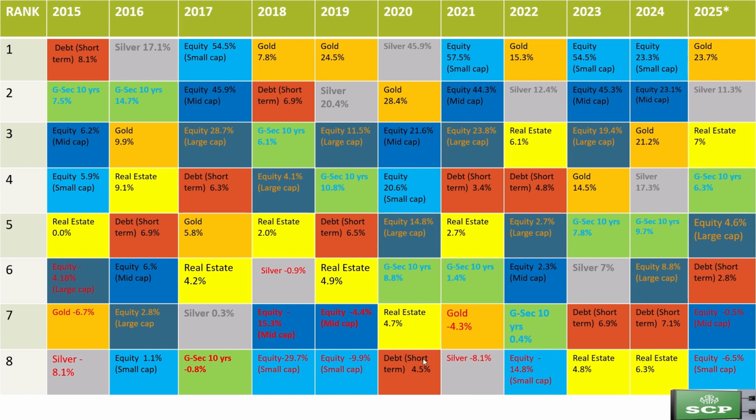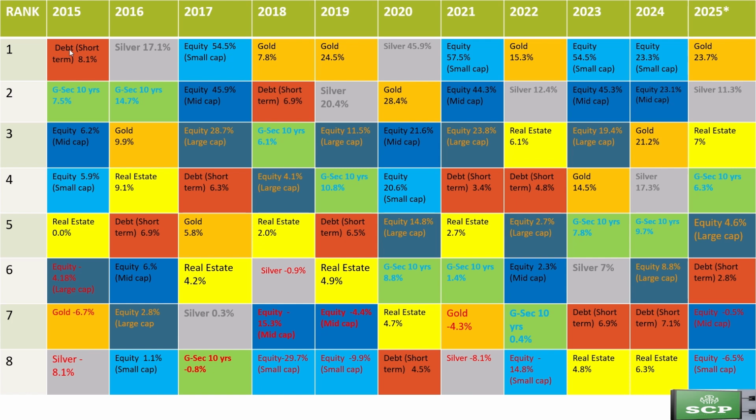Furthermore, in 2022, small cap reported close to minus 15%. However, small cap was the best in 2017, 2021 and 2023 with more than 50% returns. In 2024, small cap stood in first place with 23.5% returns. With this, we can conclude that small cap has high volatility.